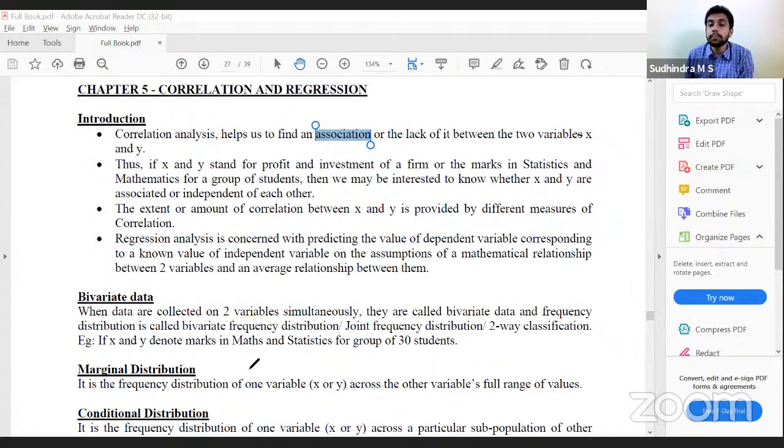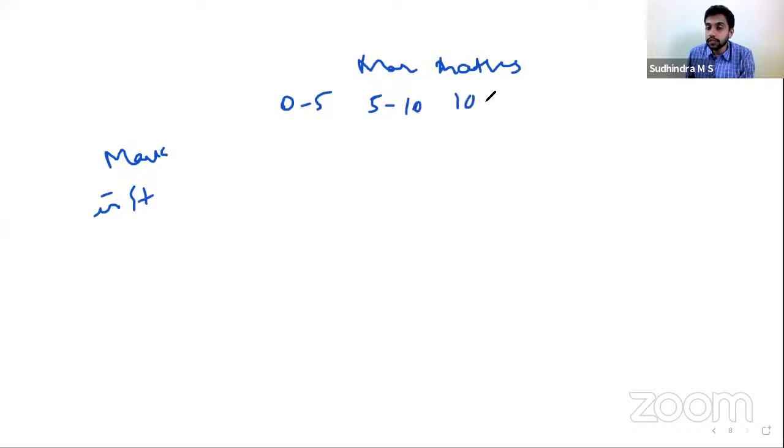The frequency distribution is called bivariate frequency distribution or joint frequency distribution, a 2-way classification. If x and y denote marks in maths and stats for a group of 30 students, then the distribution of x and y is called bivariate distribution. So we have marks in stats, marks in maths, right? We had 0 to 5, 5 to 10, 10 to 15, 15 to 20 as the class intervals.